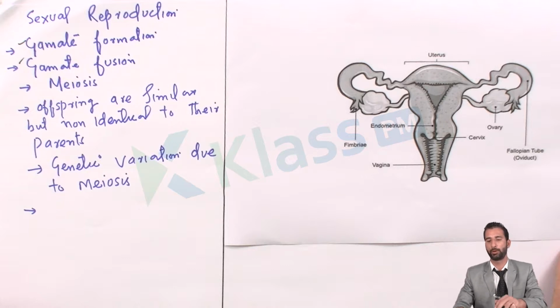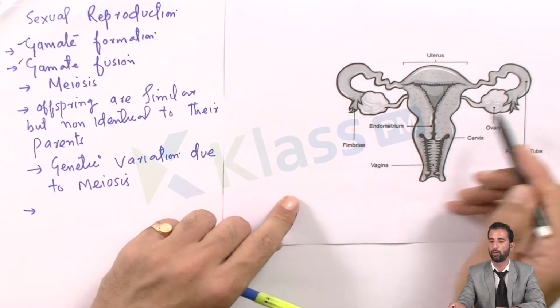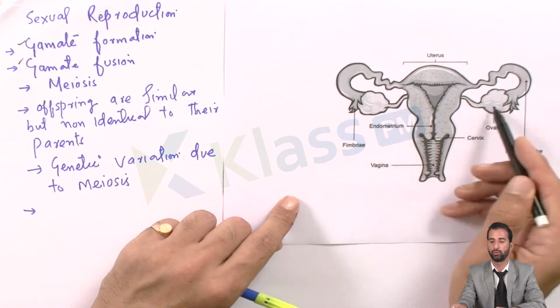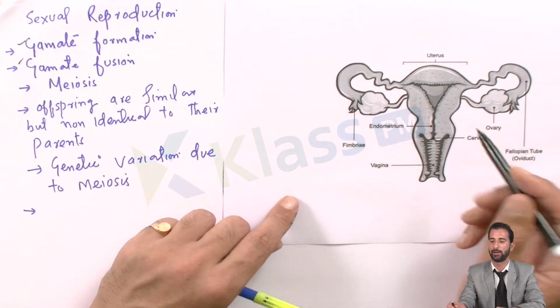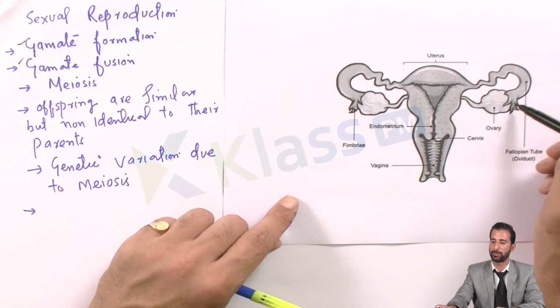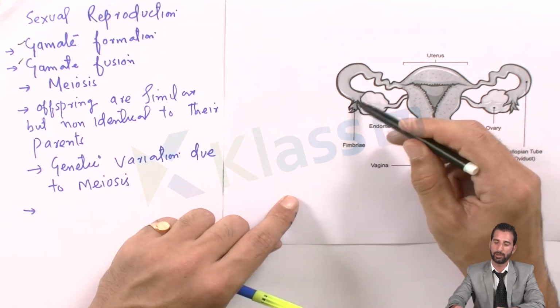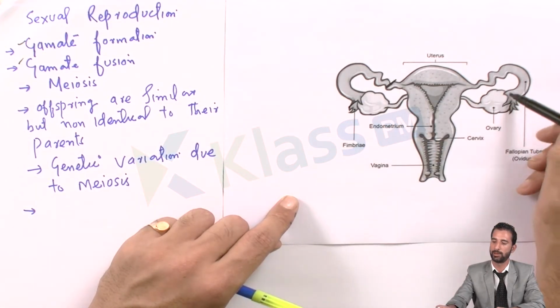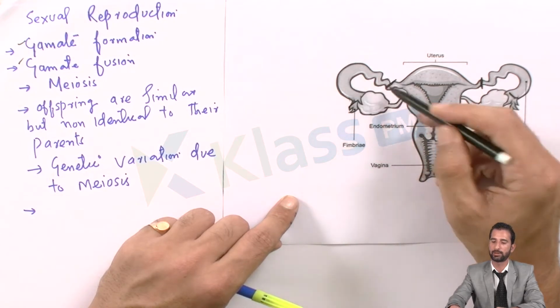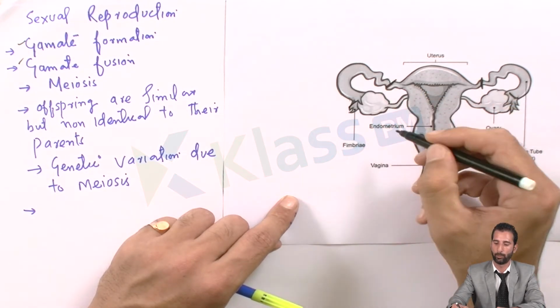So this is the female reproductive tract. This is the outlook. Here you will see there is a pair of ovaries, two ovaries, one on the right side and one on the left side. And apart from the ovary, there are finger-like projections, from this part to there. This is called the oviduct or fallopian tube.